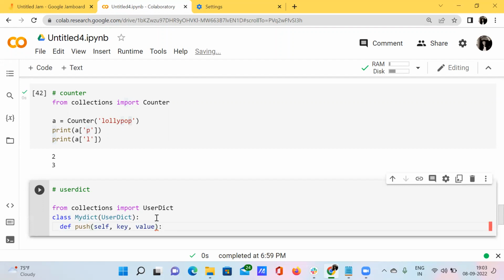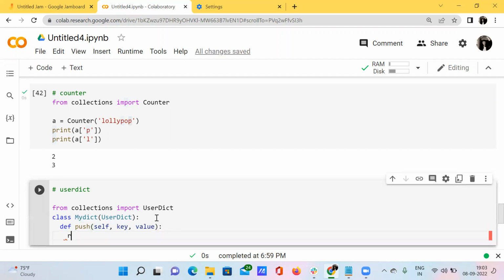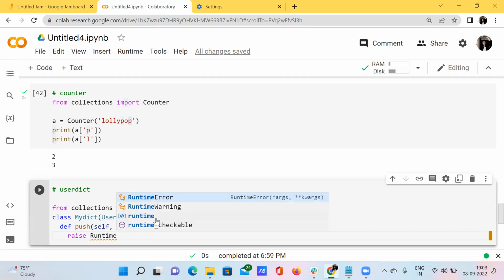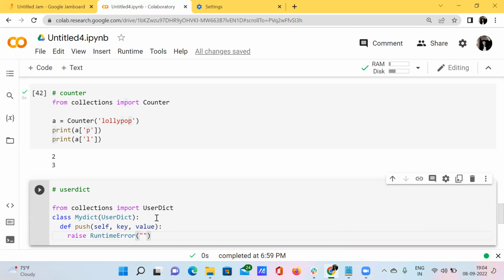So here I'm just saying, just raise an error. What will be the error? The error will be the runtime error. That is, it cannot insert. Okay, it cannot insert.